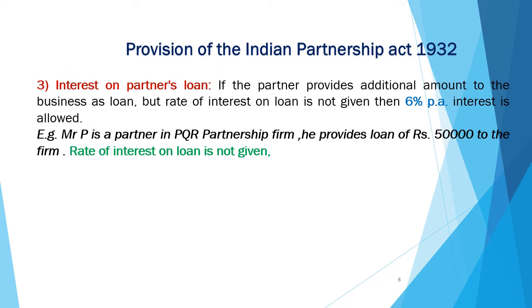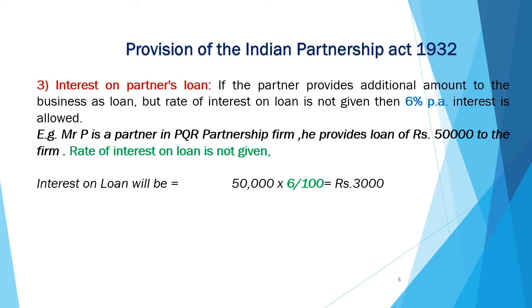Let's take an example for interest on partner's loan. Here, Mr. P is a partner in PQR partnership firm. He provides a loan of rupees 50,000 to the firm. And here it is clearly mentioned that the rate of interest on loan is not given. Then, as per provision, interest on loan will be calculated at 6%.